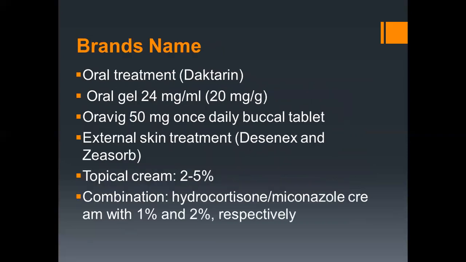Brand names, there are many brand names, like for the oral treatment, Daktarin, and the oral gel, 24 mg, 20 mg, or 50 mg. There is also external skin treatment, Ziasorb, the topical cream like 2 to 5%, and there are other combinations for miconazole cream.